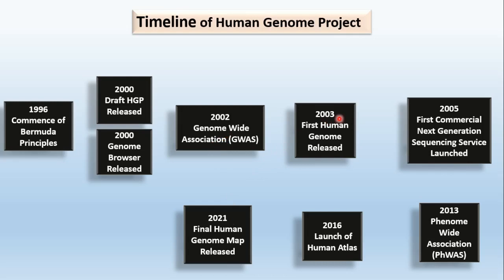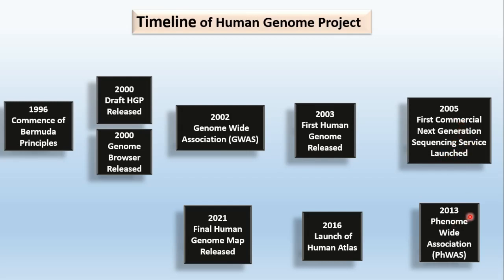In 2003, the first human genome was released. Then in 2005, the first commercial next generation sequencing services were launched. You know that in 2005, next generation sequencing was very costly, and it was not an easy cup of tea. Scientists had to work hard for it. The sequencing was probably easy, but the chemicals were very costly, and there was a lack of software and tools.